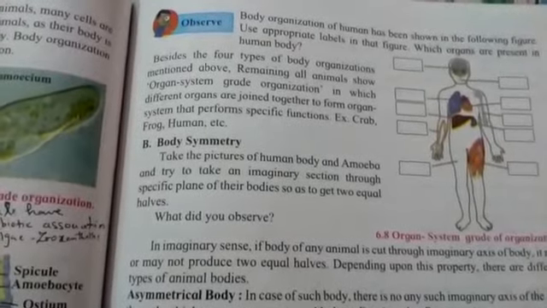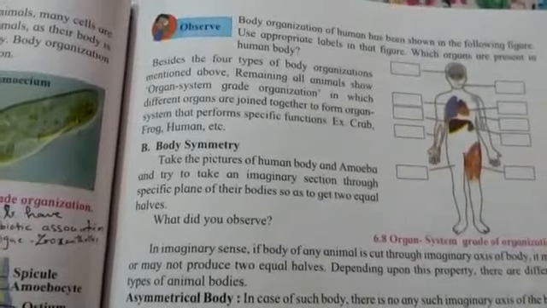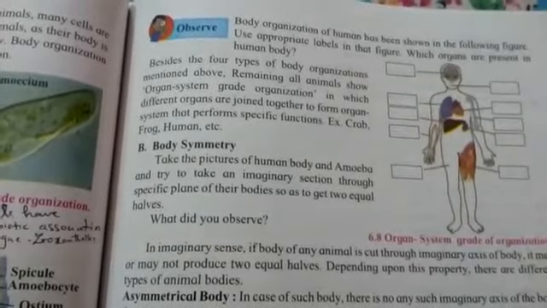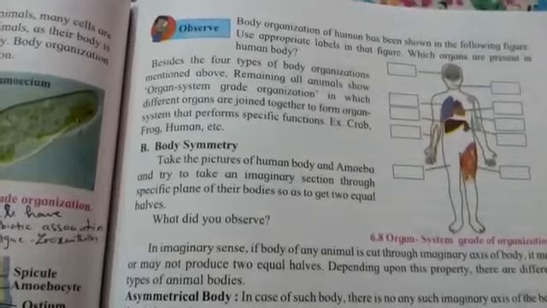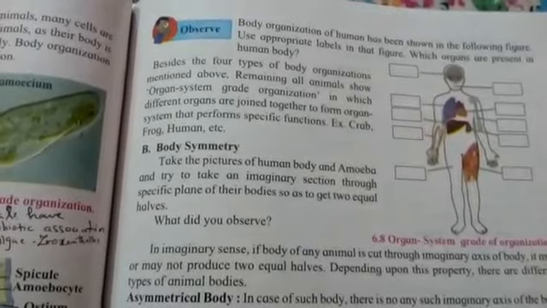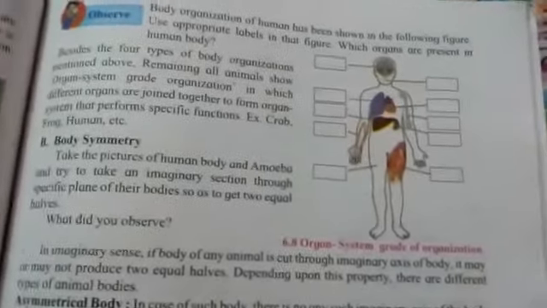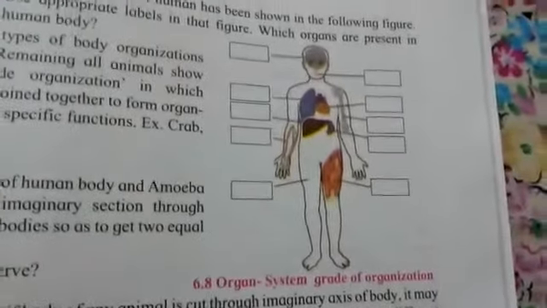Now in organ system grade organization, various organs come together to form the organ systems, and from various organ systems organisms are formed, like we humans have formed. Some examples like crab, frog, humans are given over here, and you can see this picture of organ system grade of organization.